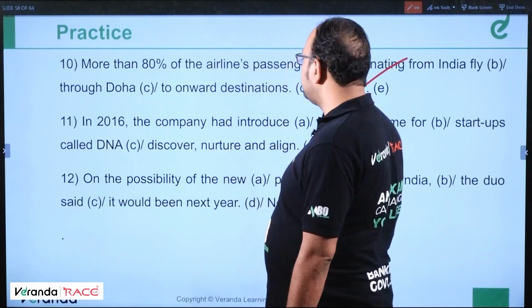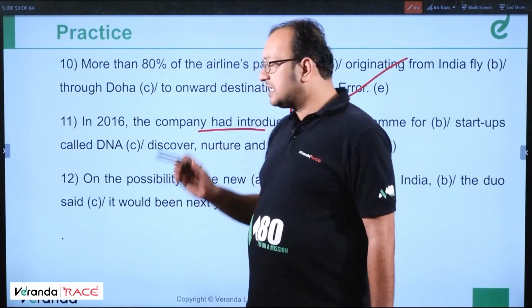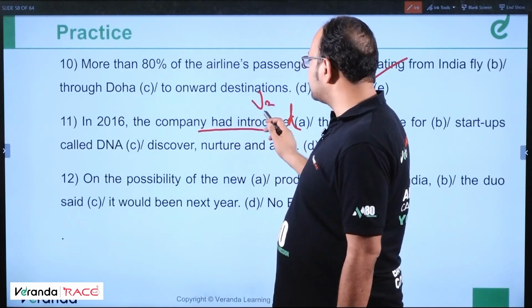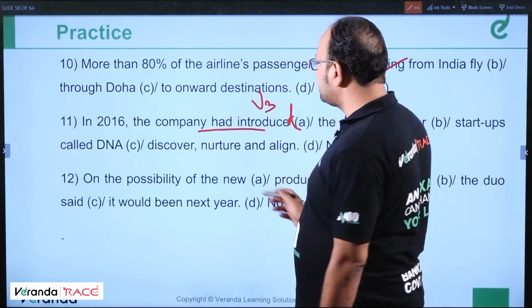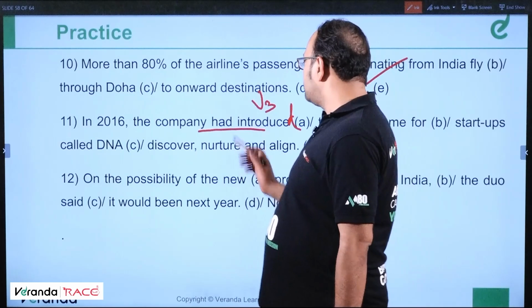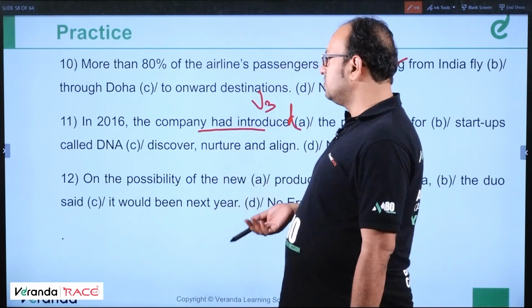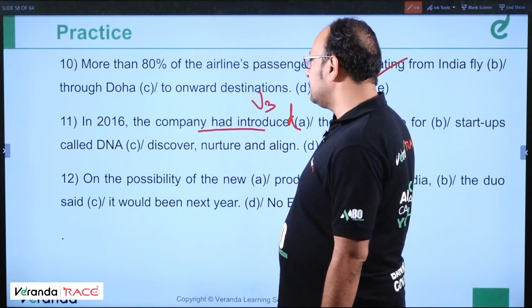In 2016, the company had introduced, very easy, had is past perfect, had plus V3, so it should be V3, right? In 2016, the company had introduced the program for startups called DNA, Discover, Nurture and Align. So it should be had plus V3. So in 2016, the company had introduced, okay?